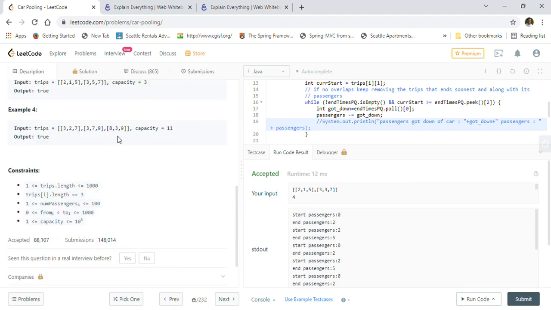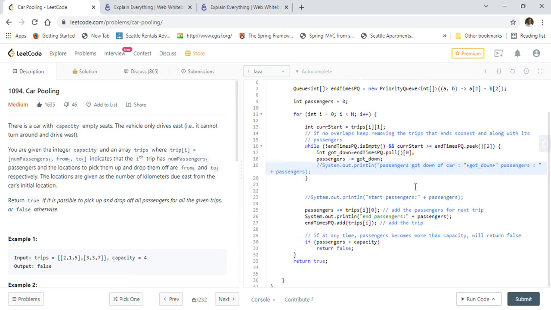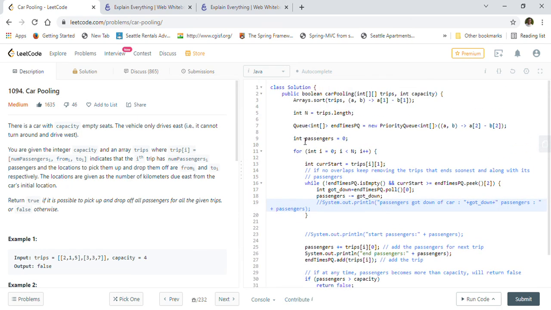So this is the way we can solve the carpooling problem with the help of sorting and a priority queue. We sorted, used a priority queue, and used a passengers variable, where we keep track of all the passengers that are currently inside the car, and that count should not exceed our capacity.